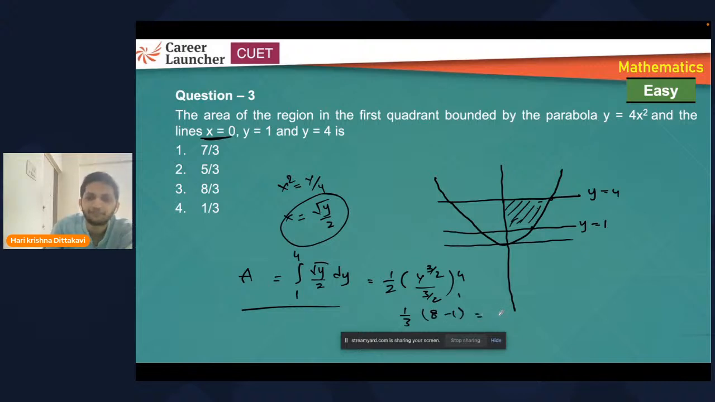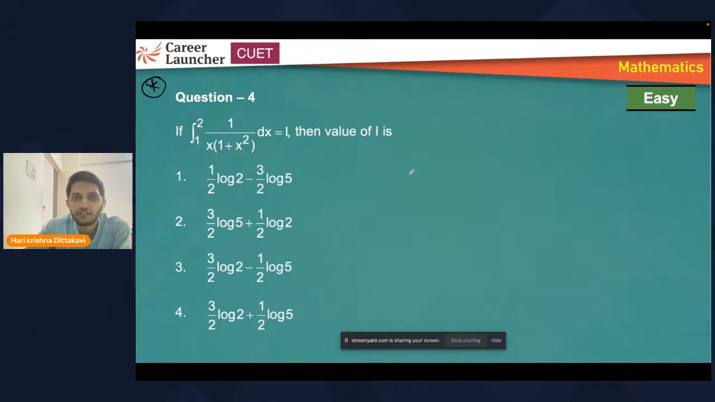8 minus 1, right? So 7 by 3. So this question is easy, but I cannot say every question that is given on area under curve can be easy. Sometimes they will give you circle and a line, circle and parabola. So you might have practice questions. You can just look at the question. If it seems to be easy, then attempt the question. Otherwise, go for next questions.